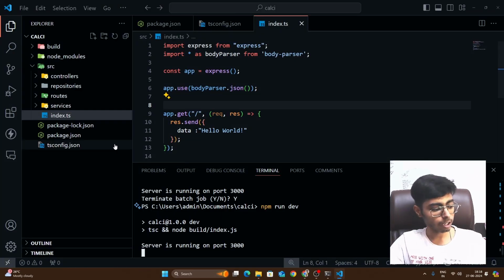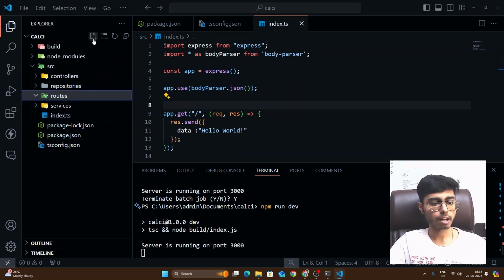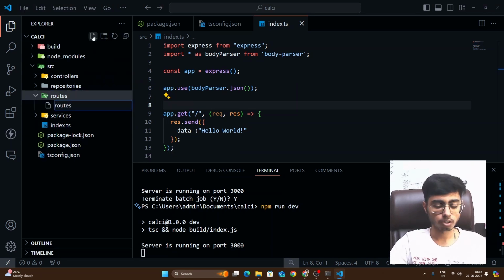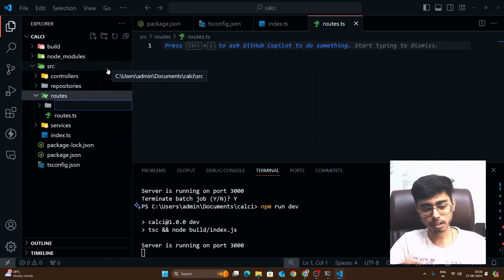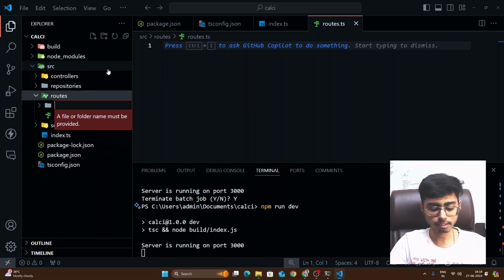Now what we have to do is define my routes folder, right? So in my routes folder, I have one routes.ts file, and then I'll have separate routes folders for different routes. So let's say calculator routes.